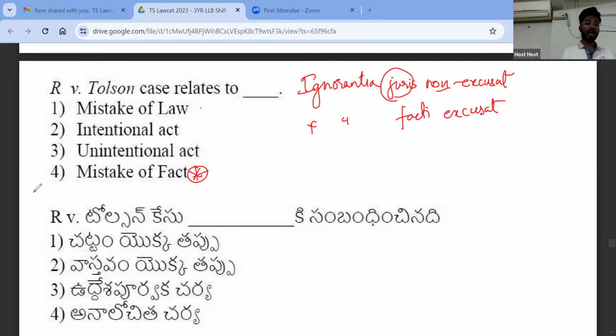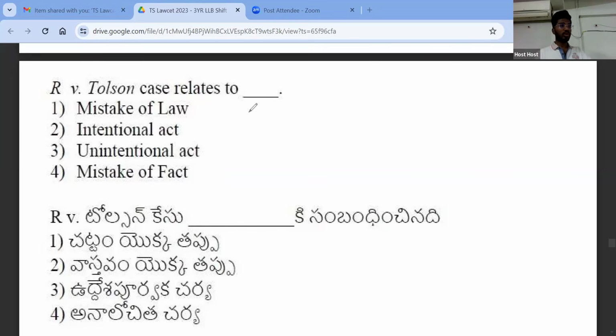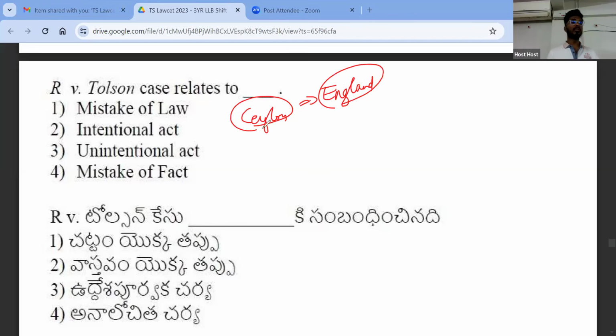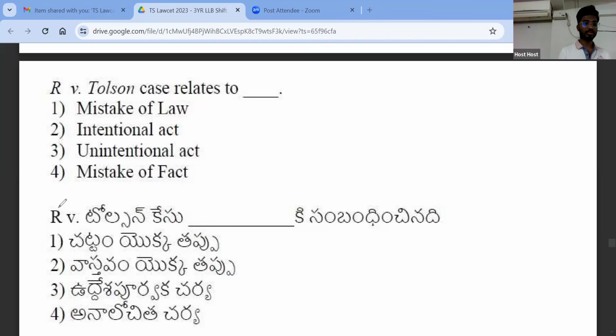So what happened in R versus Tolson case? So this R and Tolson, both of them were married to each other. Okay. And they belong to Ceylon, which is in Sri Lanka. And what they did for honeymoon, they went to England after their marriage. Sorry, which case am I talking about? Yeah, so both of them were married. And this is not related to the Ceylon case. I forgot the facts. Okay.